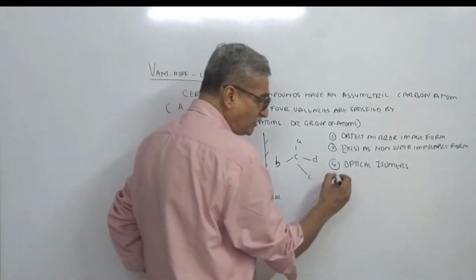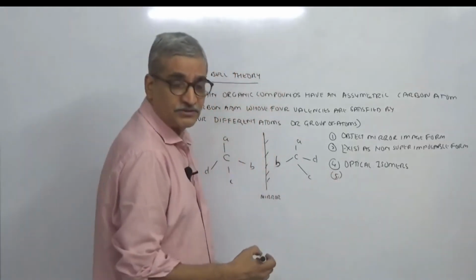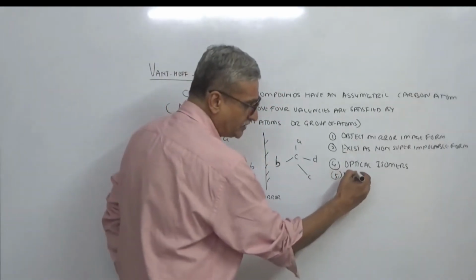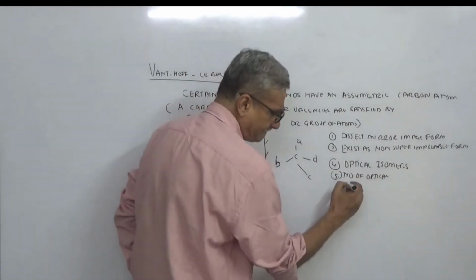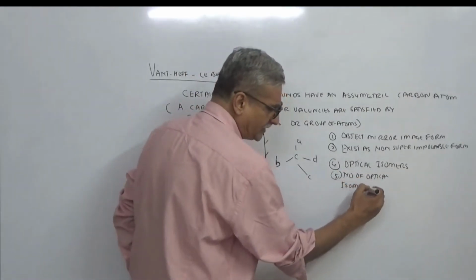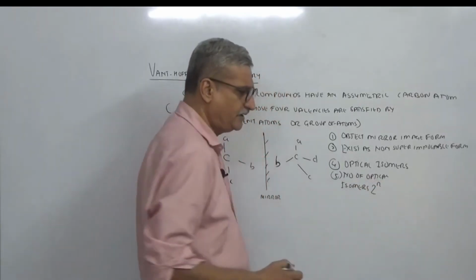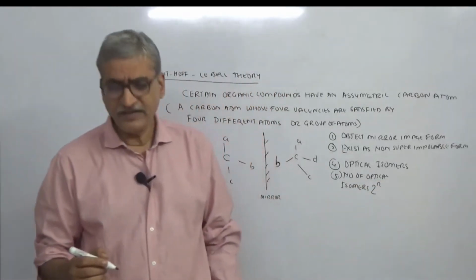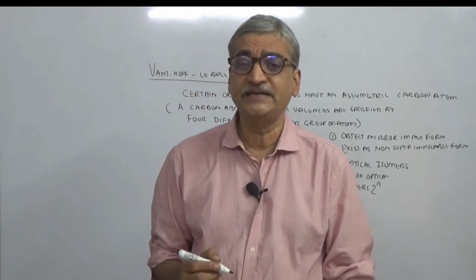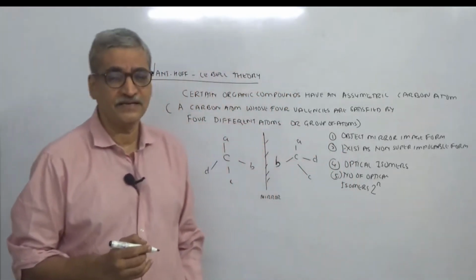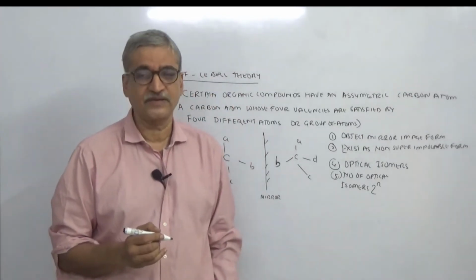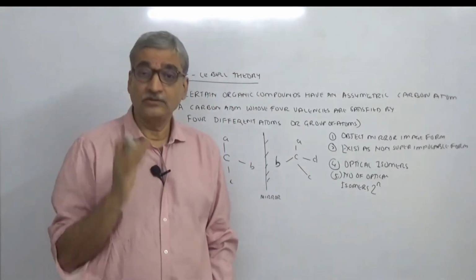The number of optical isomers was given by the formula 2 raised to n, where n is the number of asymmetric carbon atoms. Is this point clear?